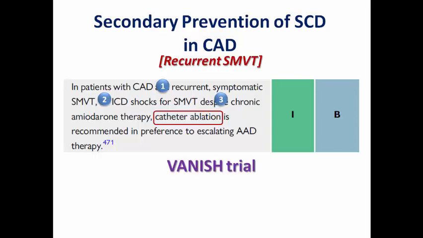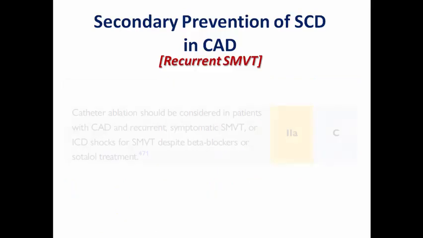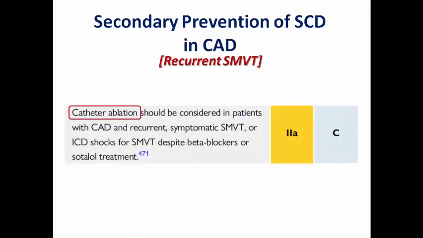And we have here the VANISH trial, in which the composite endpoint of death, VT storm, and appropriate ICD therapy was reached significantly less in the ablation group as compared to the escalated amiodarone therapy group over a median follow-up period of 28 months. And still the same indication, but with class 2A if the patient is having recurrent VT or ICD shocks despite beta blockers or sotalol, so without starting amiodarone therapy, catheter ablation is class 2A.